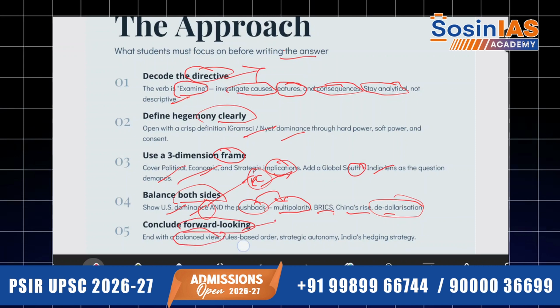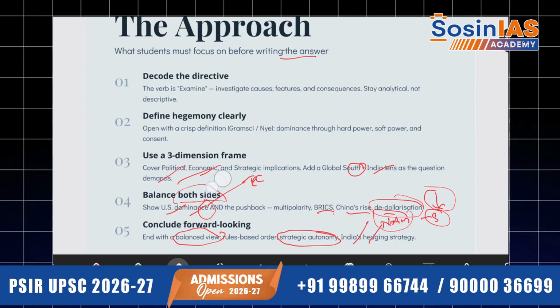It's a balanced view. Rule-based order, you have to talk about strategic autonomy. It should not be disturbed by any country. India's hedging strategy is what? That is also very important. India believes in NAM, and India believes in what? Sovereignty. India believes in restoration of what? Indigenous rights of the citizens. India believes in restoration of what? The country's integrity and dignity as a whole.